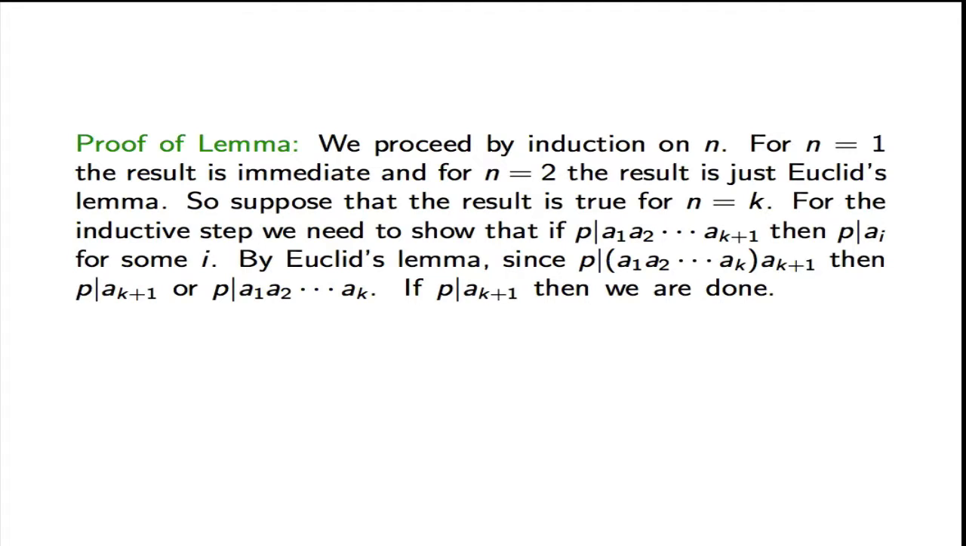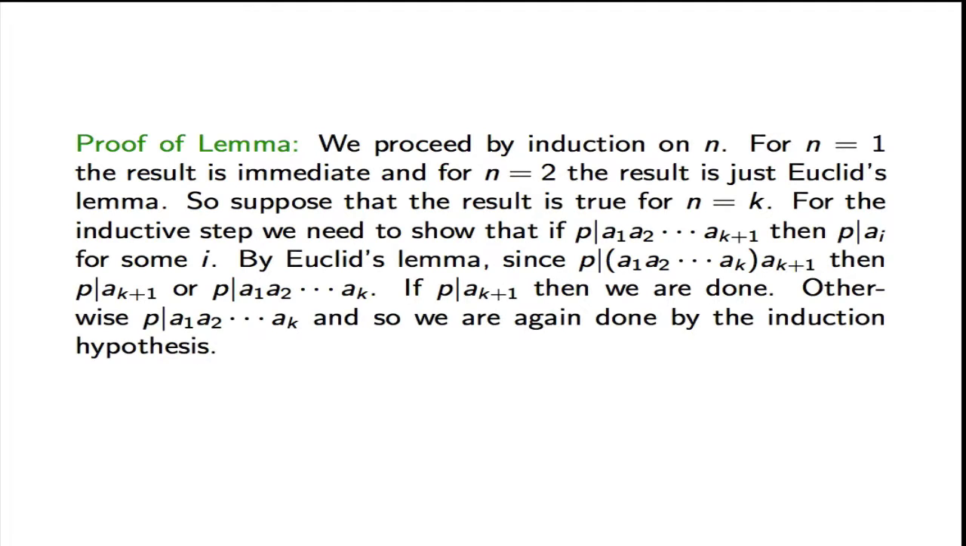Of course, if it divides ak plus 1, then we're done. We wanted to show that it divides some ai, and it divides ak plus 1. On the other hand, we may assume that p divides the product of a1 up to ak. But then we are again done by the induction hypothesis. Because the induction hypothesis, the case n equals k, says that if p divides the product of a1 up to ak, then it divides some ai.